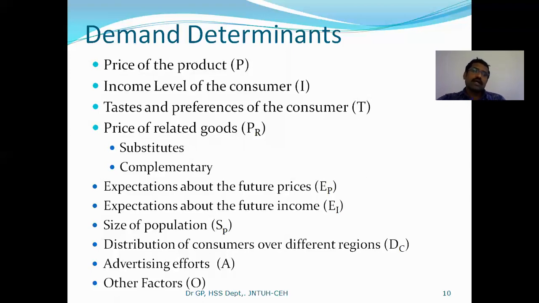When you come to the complementary goods, it means the ingredients you use in making the product can be considered as complementary. If complementary goods price increases, automatically the cost of making goods will increase. For example, let me continue the same tea example, right? In tea, you use milk, sugar, tea powder, and so on.